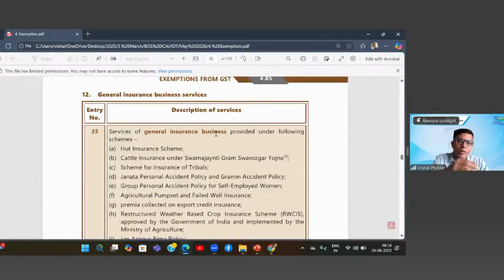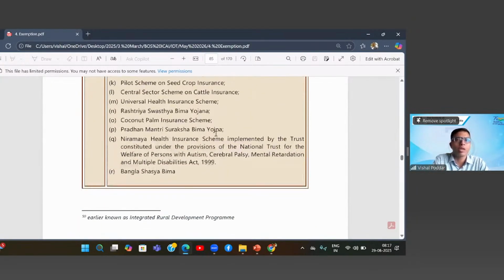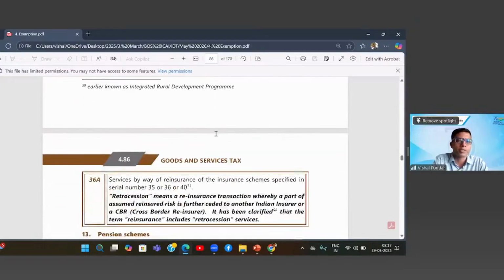Then comes, similar to the above where we saw the list of life insurance, now these are non-life insurance services. Again, some specified non-life insurance services have been made specifically exempt.